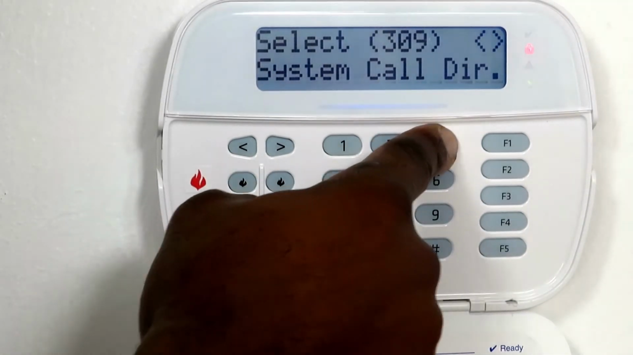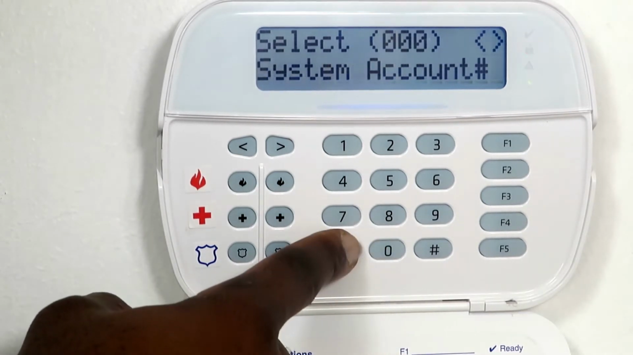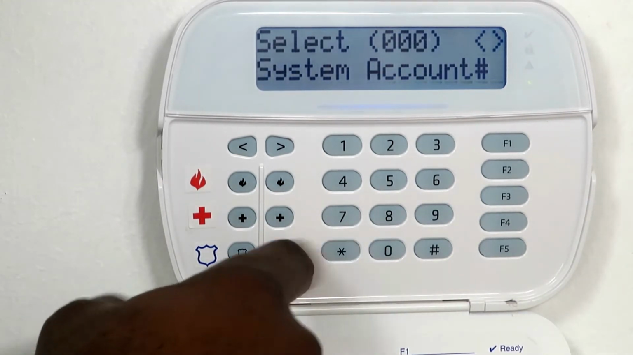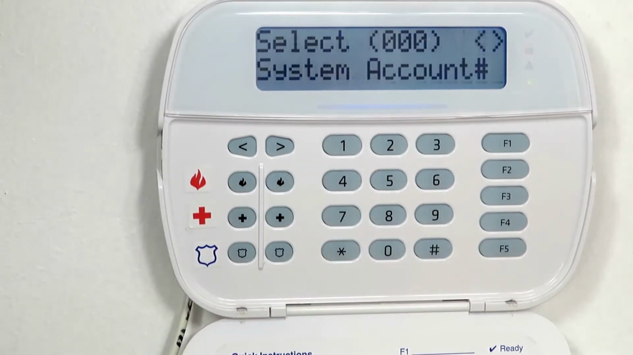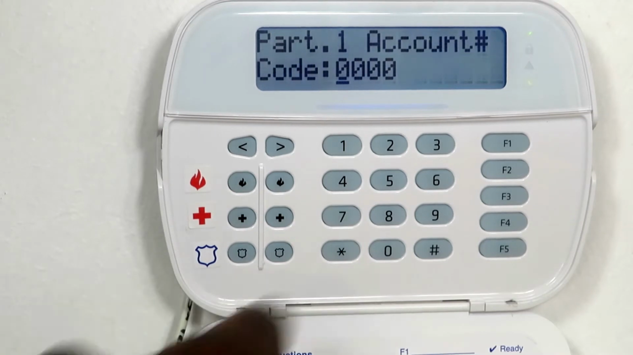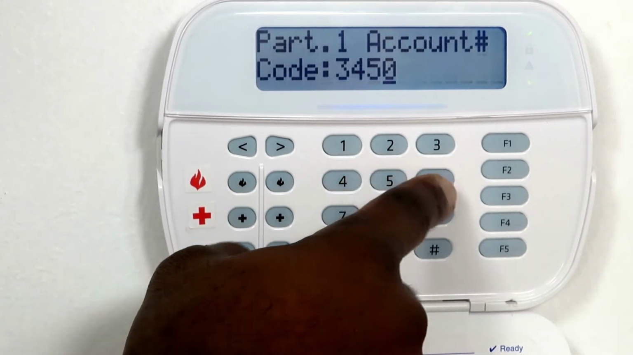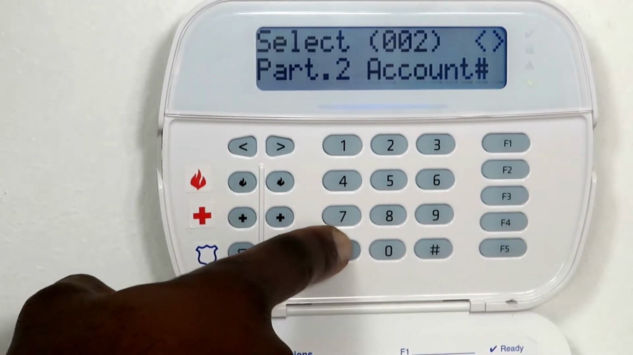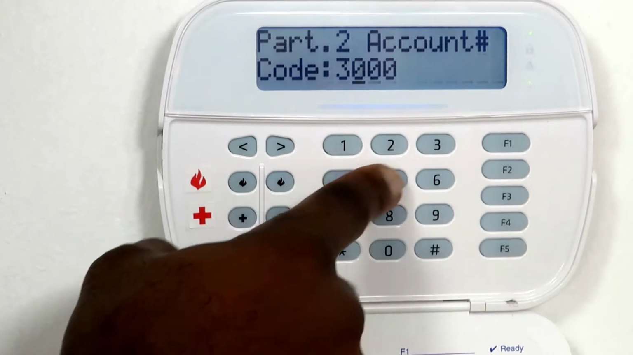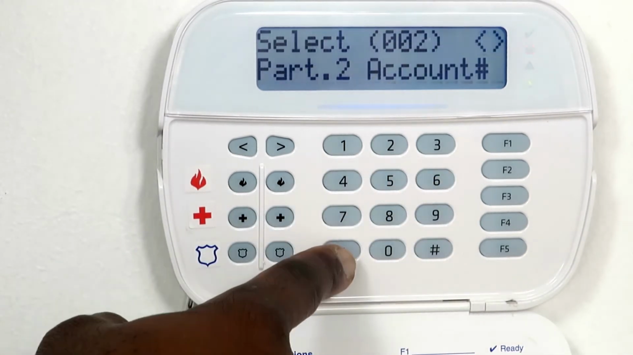Enter 310 and press the asterisk key to program the system account code. Example 1234. Use the right arrow key to go to subsection 001 and press the asterisk key to program the account number for partition 1. Example 3456. If there is more than one partition, use the right arrow key to go to the next subsection, example 002, and do the same. Repeat these steps for each partition, and once done, press the hash key to return to the main programming menu.